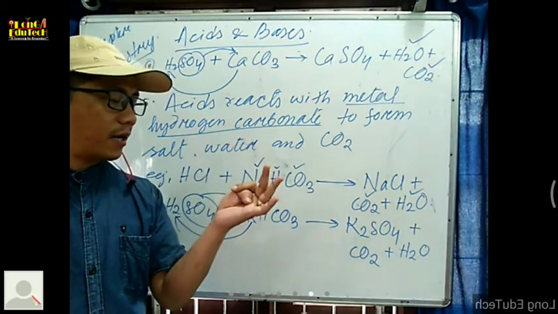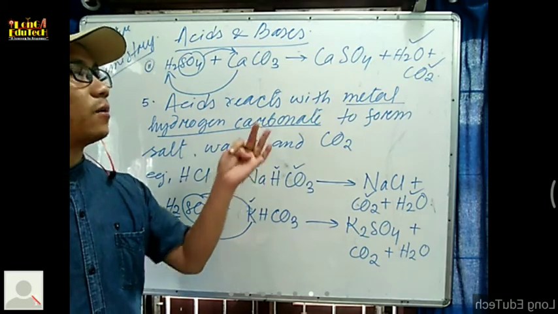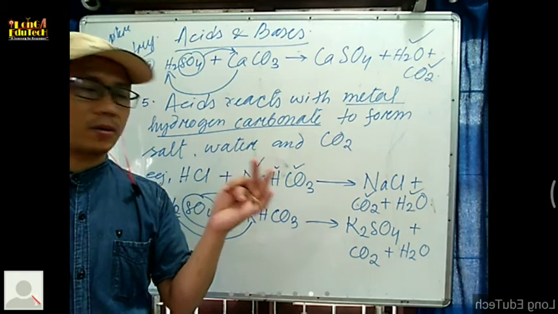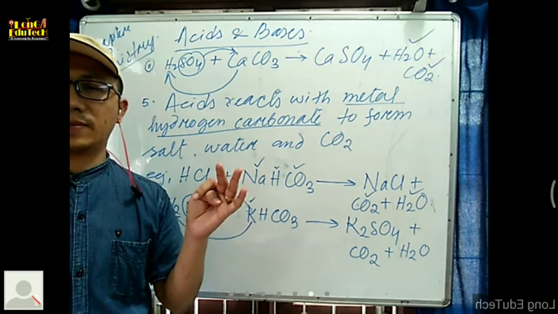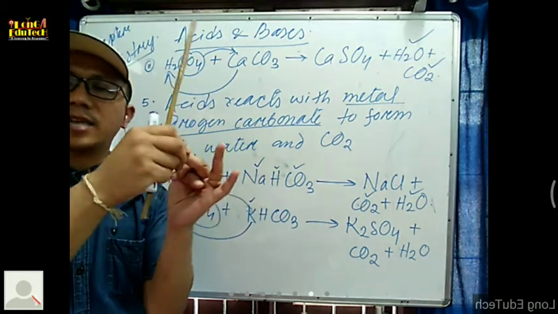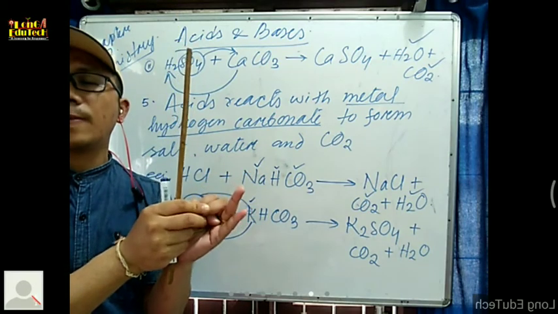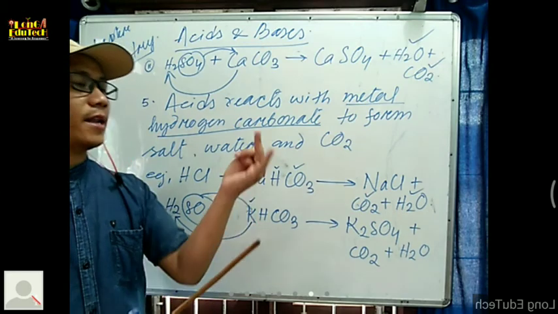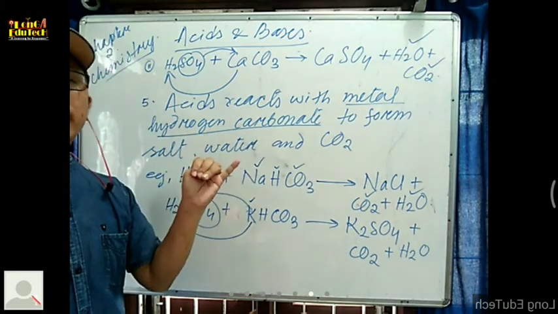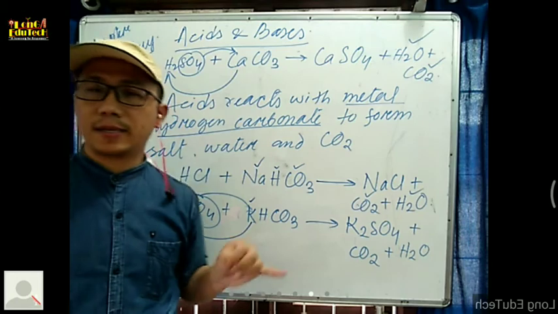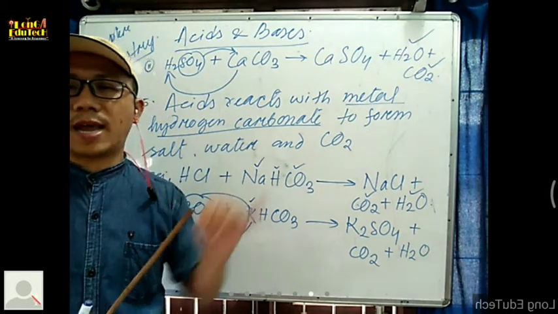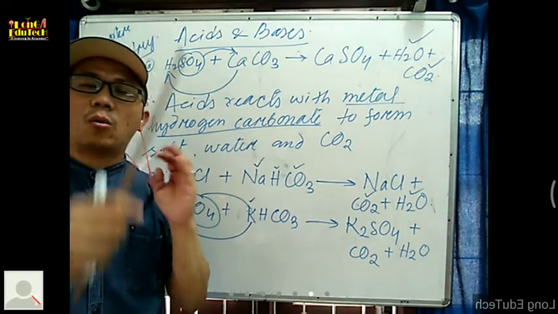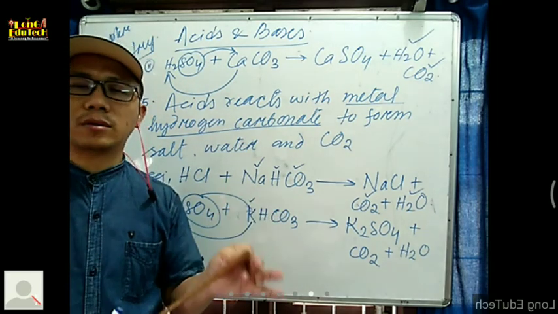This reaction is also called the neutralization reaction. Next is the acid reacts with the bases to form metallic salts and water. Next comes the acid reacts with the metal carbonates, like calcium carbonate, magnesium carbonate, and they form water, metallic salt, and carbon dioxide.